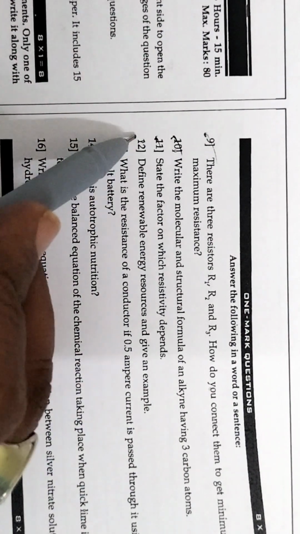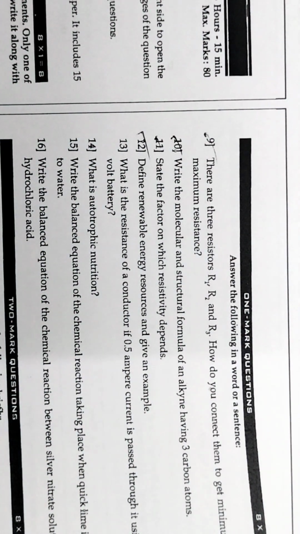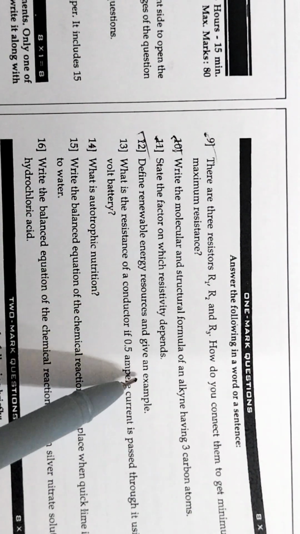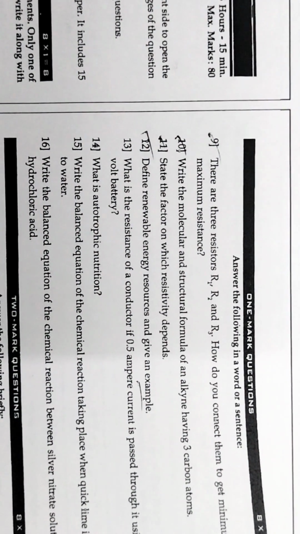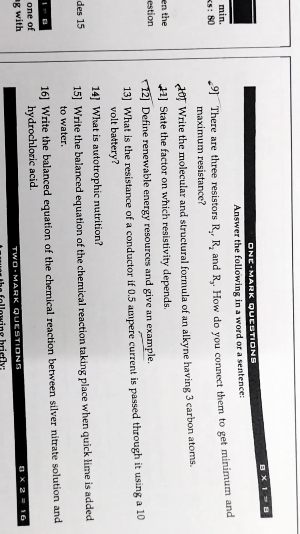Then the next question is, define renewable energy sources and give an example. The source of energy which can be used again and again, which will not get exhausted, is called renewable energy resources, and the best example is solar energy.